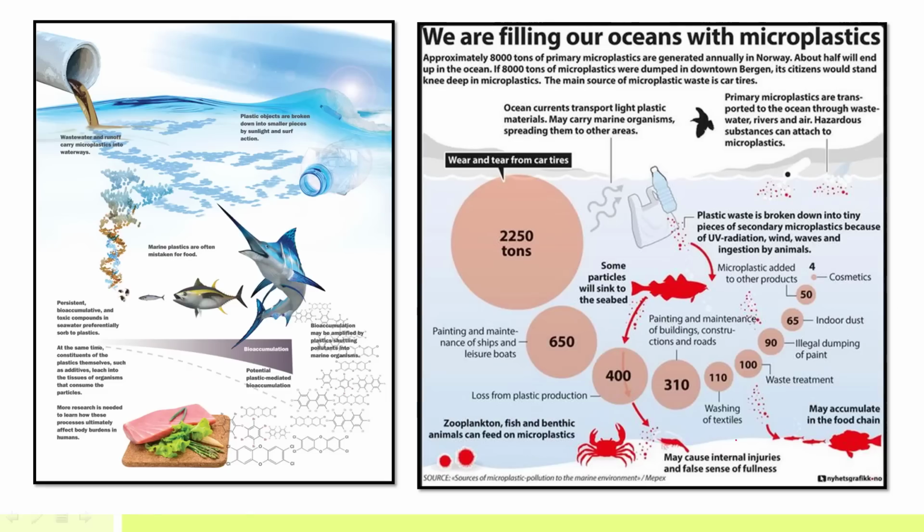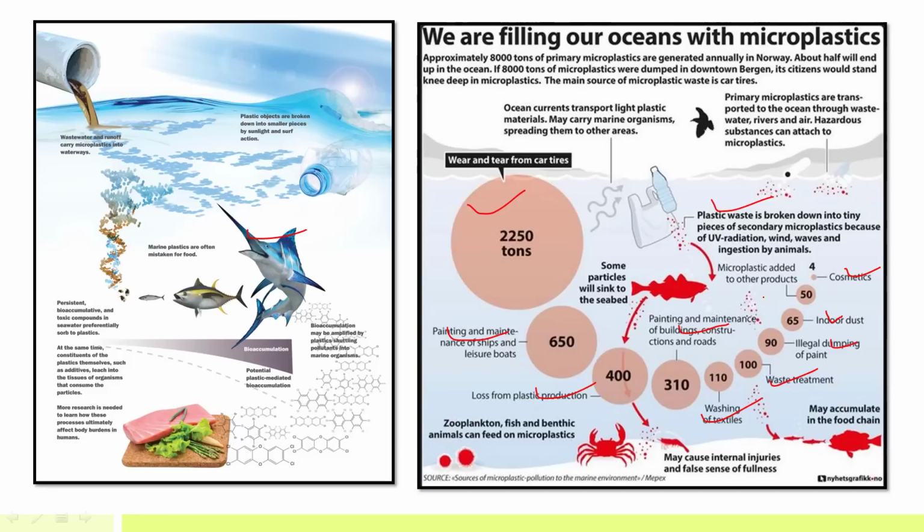Okay, so you can see it here. What are the various means through which microplastics enter the oceans or water bodies? One is plastic waste that is dumped in the ocean. Then painting and maintenance of ships can also introduce plastic. Wear and tear from car tires, loss from plastic production, painting and maintenance of buildings, construction, roads, washing of textiles, waste treatment, dumping of paints because paints have microplastics, indoor dust, and cosmetics. So microplastics can enter the oceans or water bodies through these mechanisms.